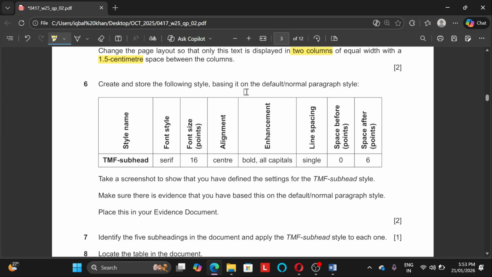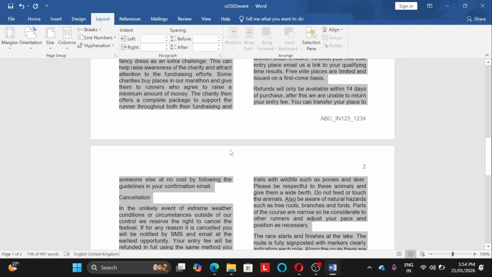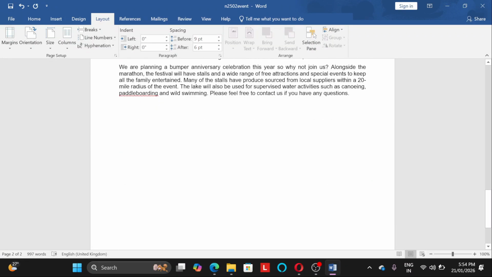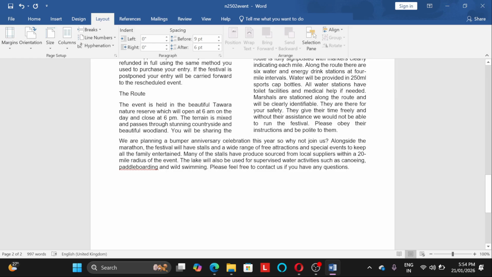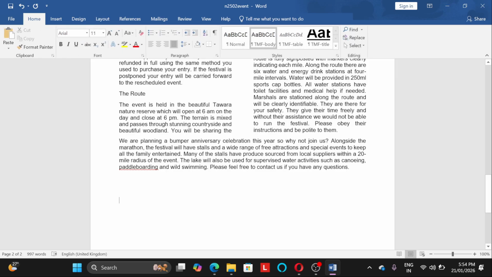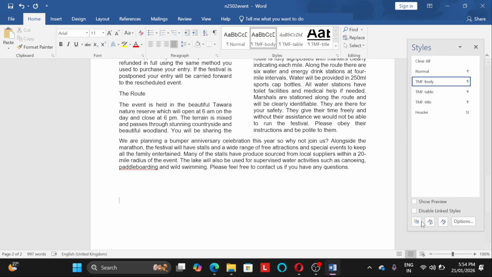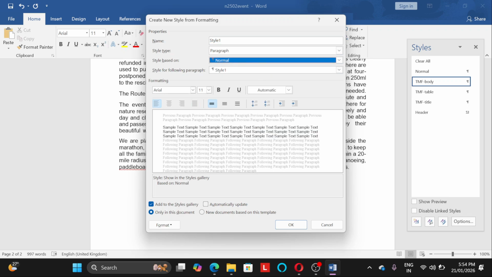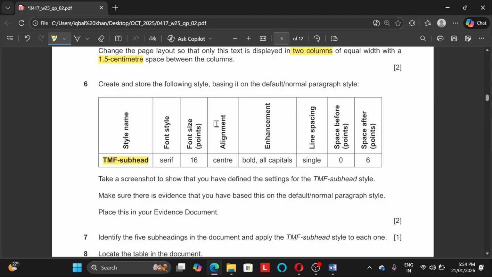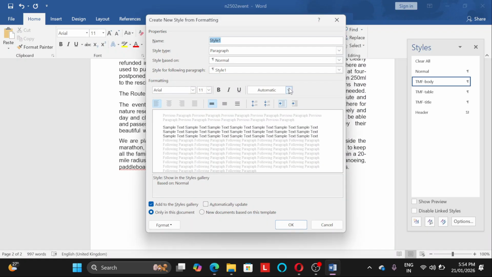create and store the following style, basing it on the default normal paragraph style. Now they are asking us to create a style which is TMF subhead. All right. So now, students, I hope you remember in my previous videos also I told you, whenever you are creating a new style, just go to the bottom, any empty space, choose it and go to style, new style, and the style name, first make it based on default and normal. All right. Style based on default and normal.